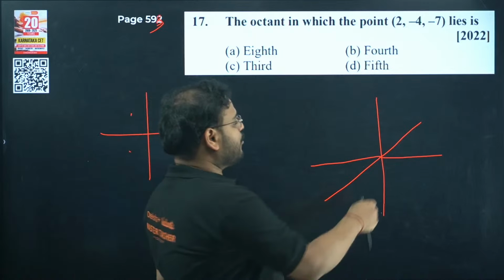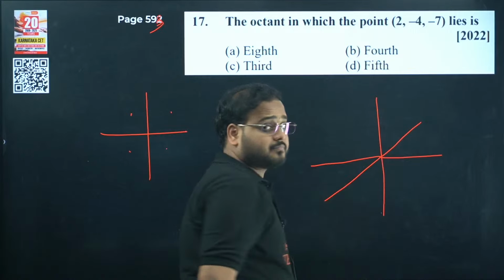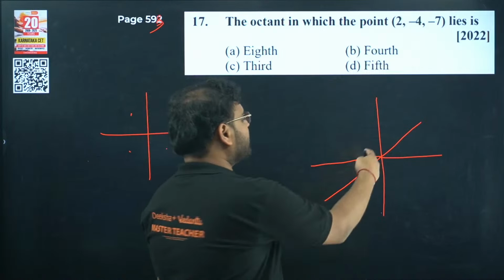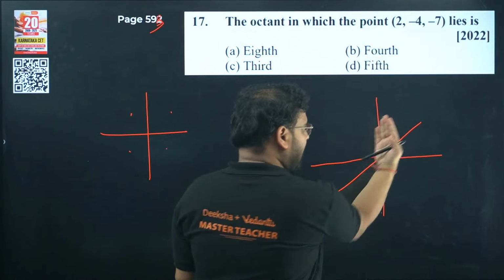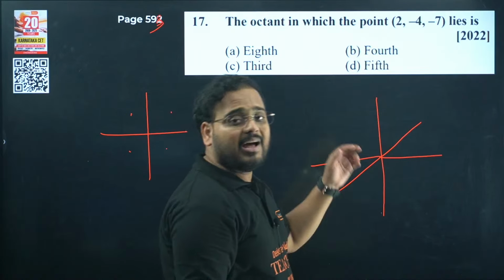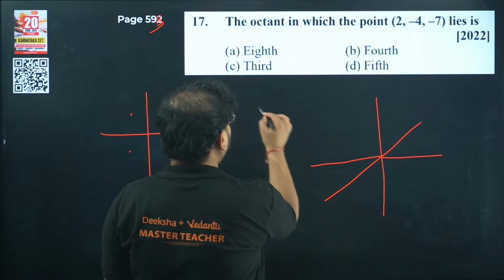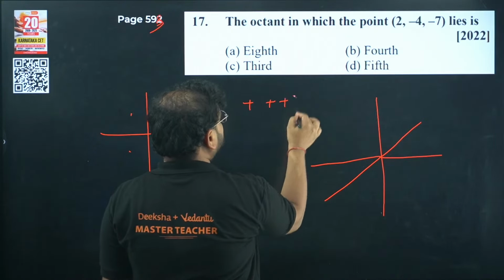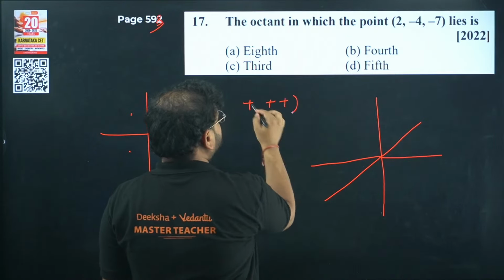Over here the first one will be all positive. The first is the brick kept outward, with x, y, z all positive. This is my first octant. The second one will be this one: x will be negative because I moved on the negative x-axis, but y and z will be positive.